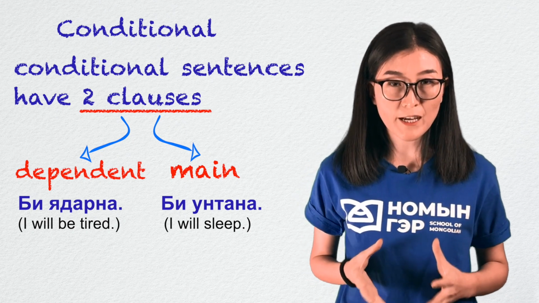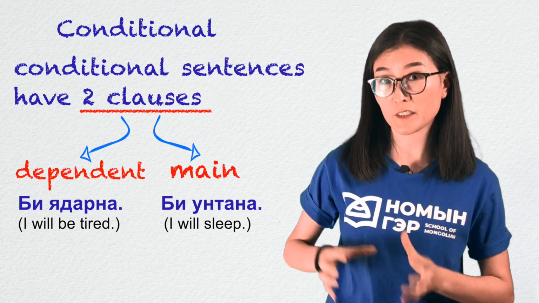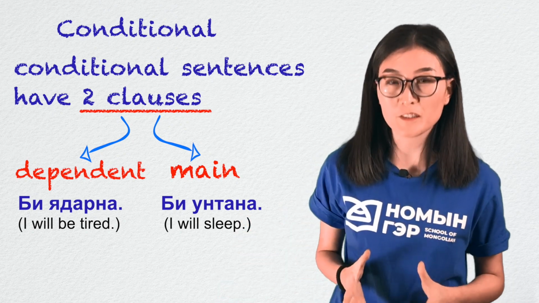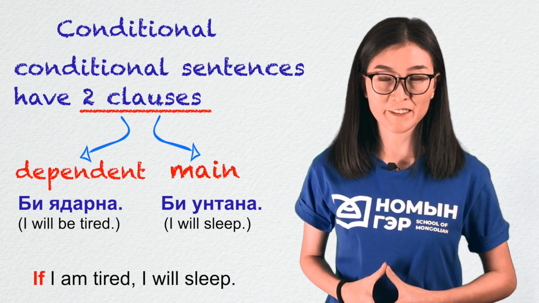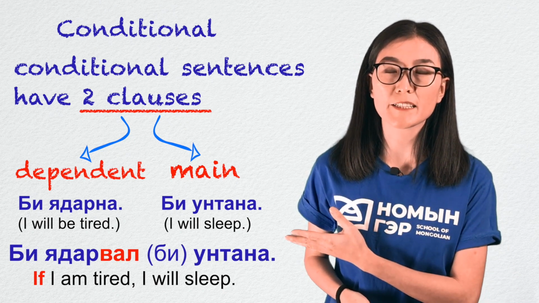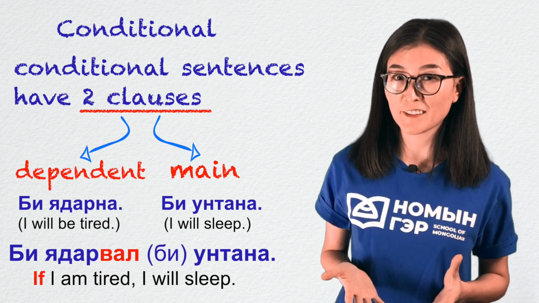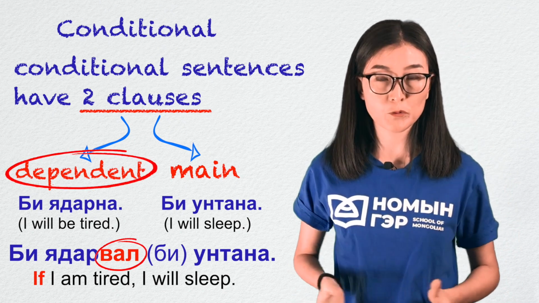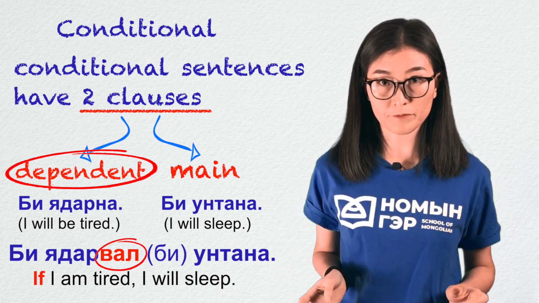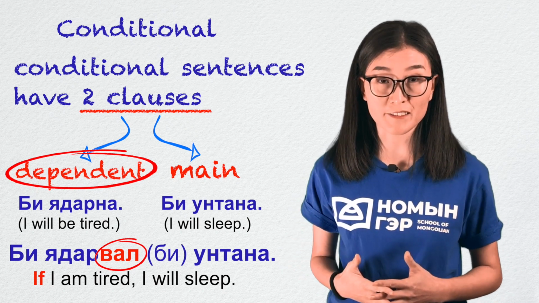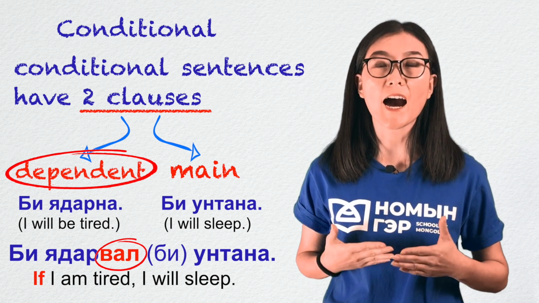So think about how we would combine these. Which of these happens first and causes the other to happen? Yes, of course, if I'm tired, I will sleep. In Mongolian, it will be би ядарвал унтна. So which clause gets the suffix here? The dependent clause. Just to remind you, we know it's a dependent clause because it cannot exist on its own. You can't say, if I'm tired. That's not a full sentence. You need the main clause, I will sleep.